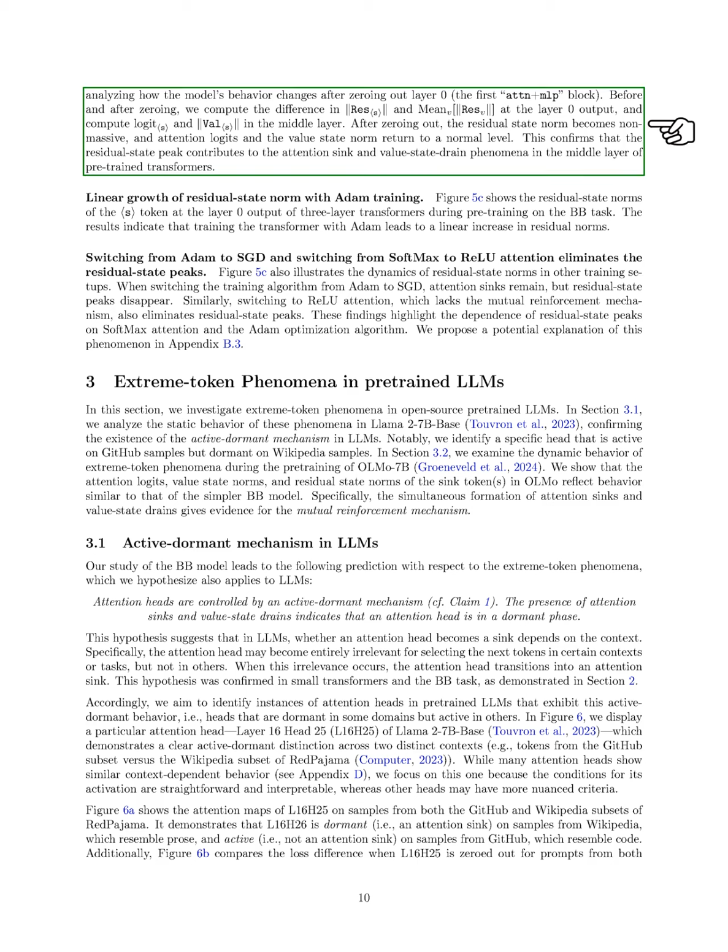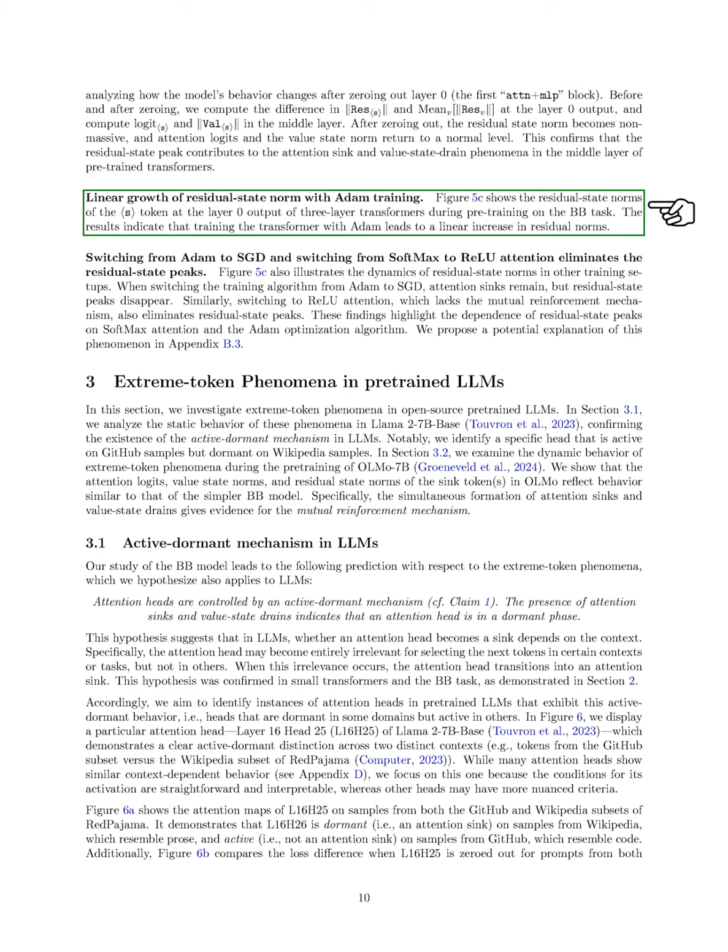Section: Linear growth of residual state norm with ADAM training. In this section, we explore the linear growth of residual state norms when using the ADAM training method. Our findings show that during pre-training on the BB task, the residual state norms of the token at the output of layer 0 in 3-layer transformers increase linearly with ADAM. When we switch from ADAM to SGD or from softmax to ReLU attention, the peaks in residual state norms disappear.